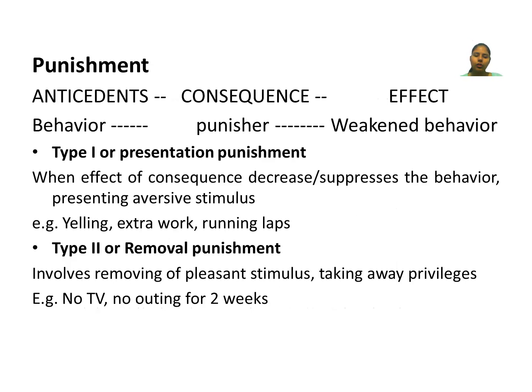Now, if I talk about type 1 punishment, where the effect of the consequence decreases or suppresses the behavior, it involves presenting an adverse stimulus, like yelling at them, extra work, or running laps. Now, I will just take a daily life example. In our classroom, it sometimes happens that if a student makes a mistake, we tell them, okay, write 'I am sorry' 100 times in your notebook.